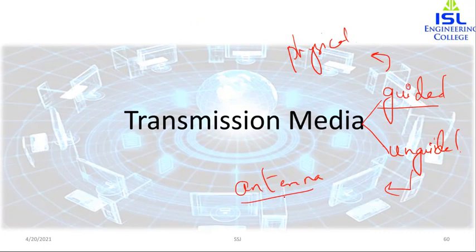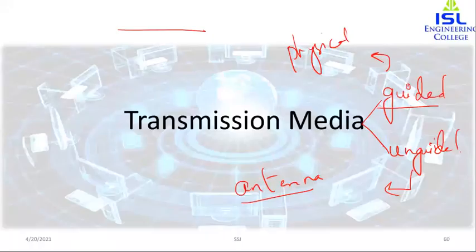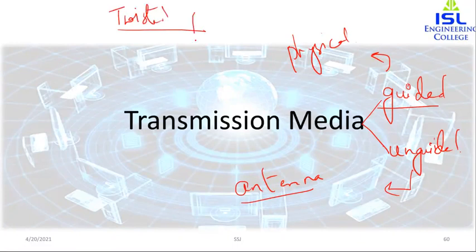Now, whenever we are talking about transmission media, the link that we are talking about is the link between two nodes or two devices. In the case of guided media, I talked about the physical path, that is, twisted pair, then coaxial cable, and optical fiber.